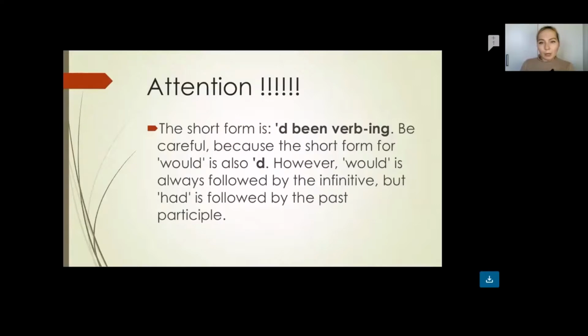By the way, I want you to be mindful about the use of it, because some students really confuse the final 'd' when they see the form written in the text. They can confuse it with would, and that's true. So for instance, they had been studying something. You should not confuse that with would. With would, it would look completely different. So I would go for it. I would do that. I would have studied that. Yeah, I would have studied something, but not I would have been, because it doesn't make sense. So I had been studying, right?